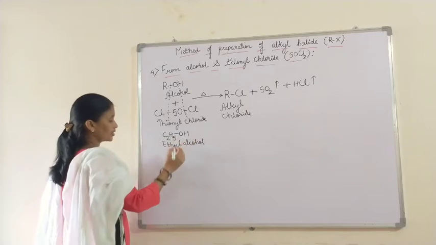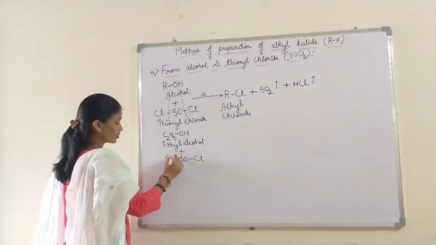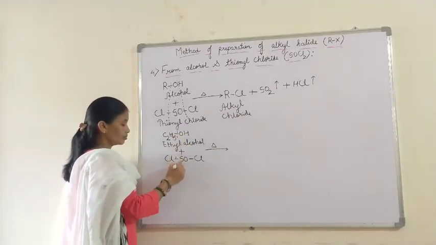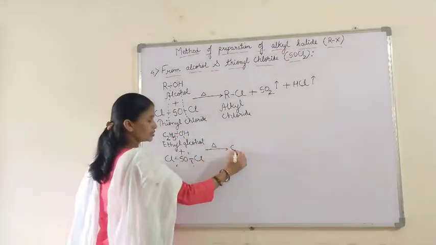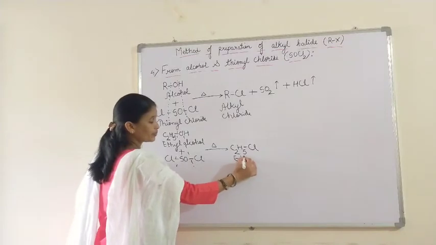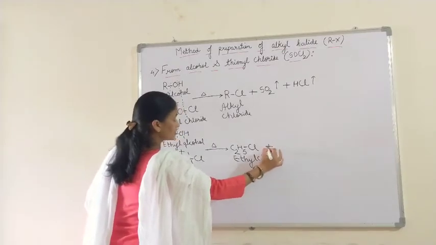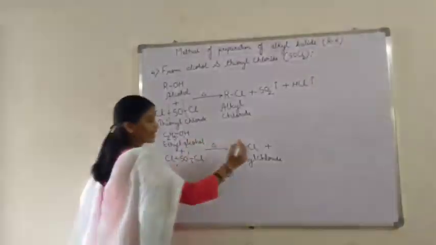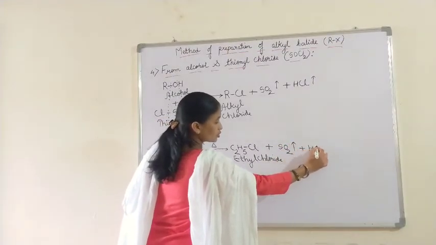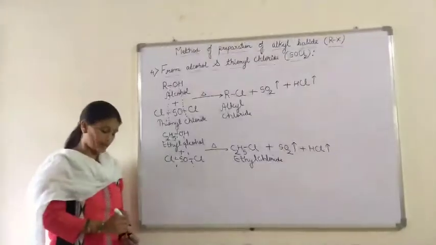Again the same reaction: it is treated with thionyl chloride, heated, and formed C2H5Cl, that is ethyl chloride or chloroethane, plus SO2 gas and HCl gas are also evolved, and thus ethyl chloride, an alkyl halide, is prepared.